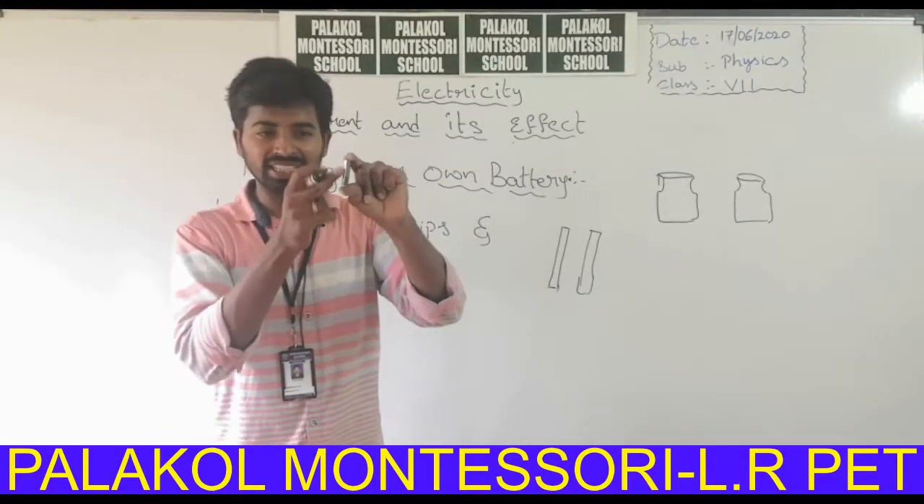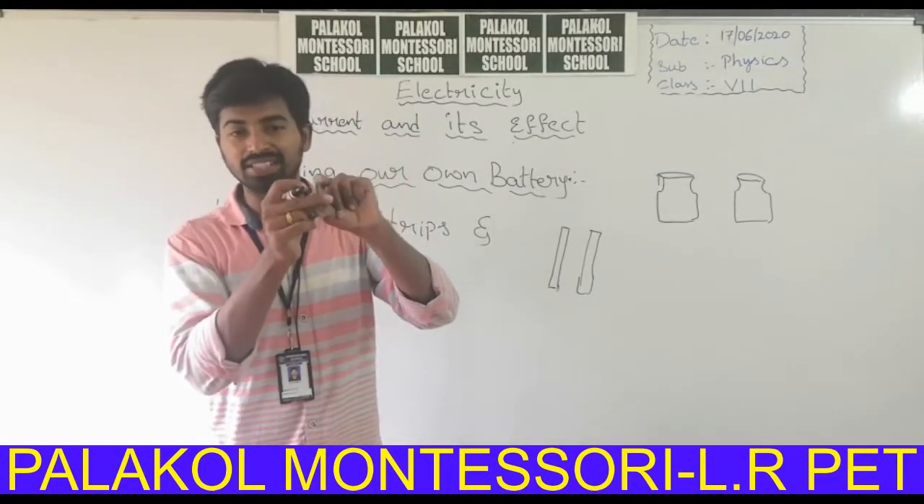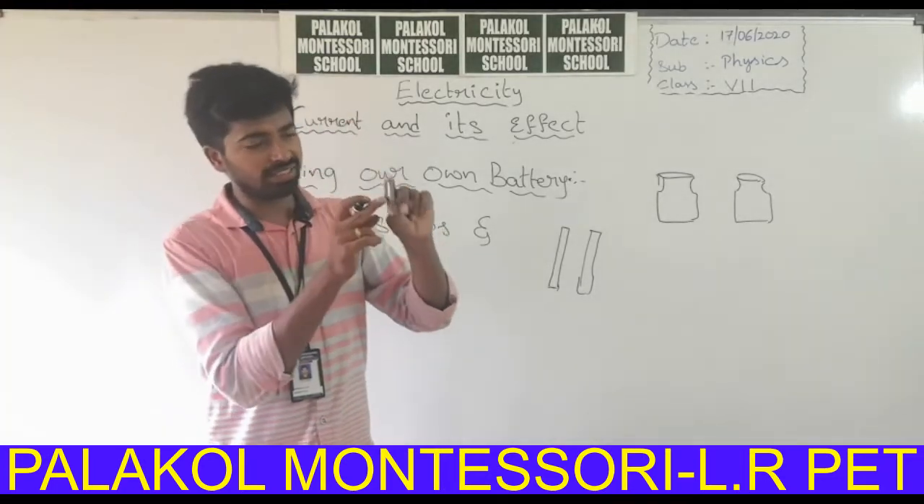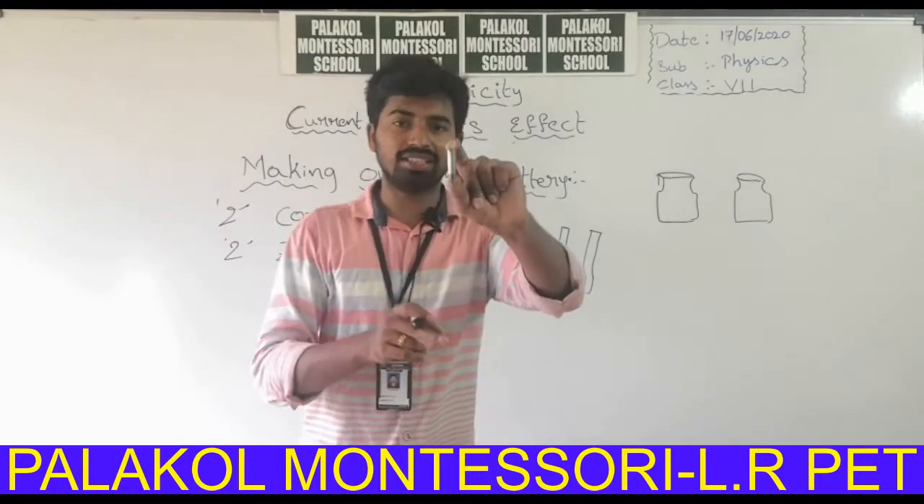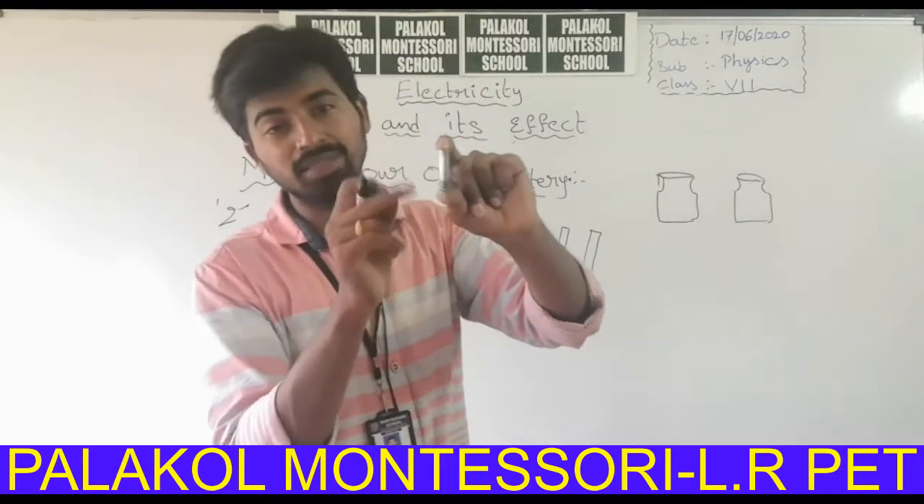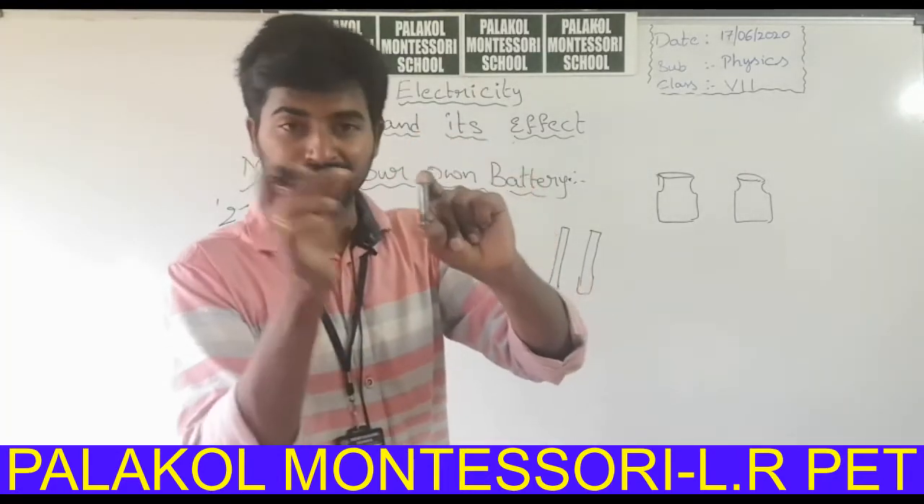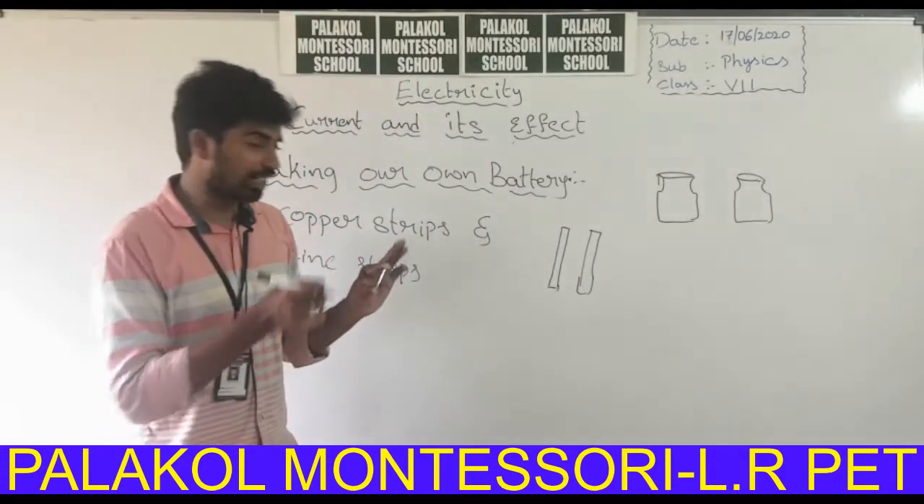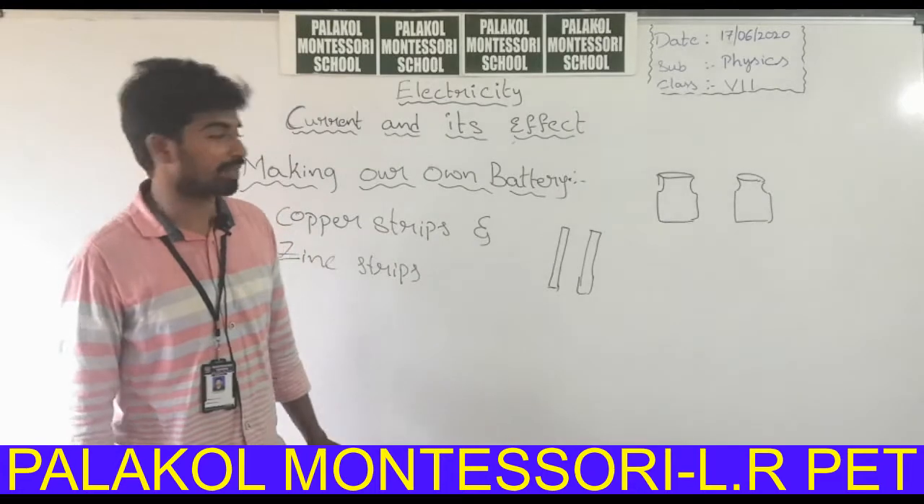The battery has a cylindrical structure, a cylindrical container. This cylindrical container is nothing but zinc material. So, you can make this empty and you can use it. You can cut it with the scissors and use this as zinc strips.